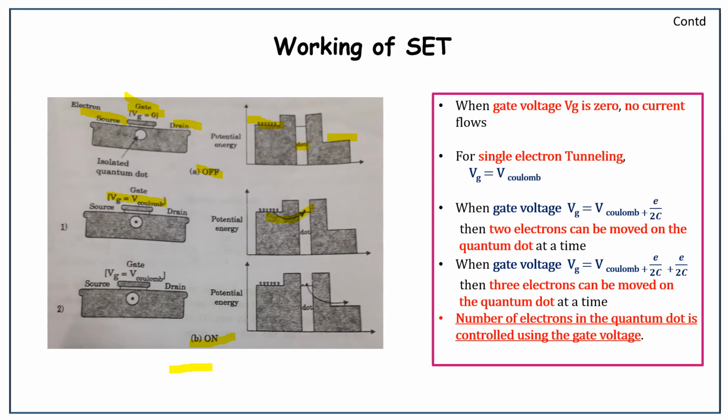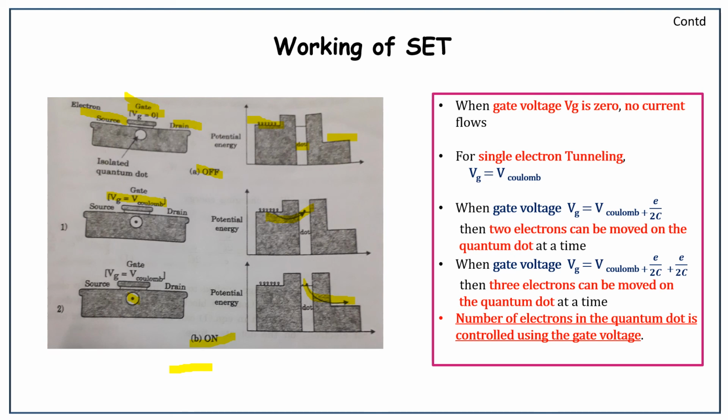So in the quantum dot there is an electron. Now see the third figure. There is an electron in the quantum dot, so the potential energy increases. So the electron will move from the quantum dot to the drain. So once again the quantum dot becomes empty. This process repeats again and again.